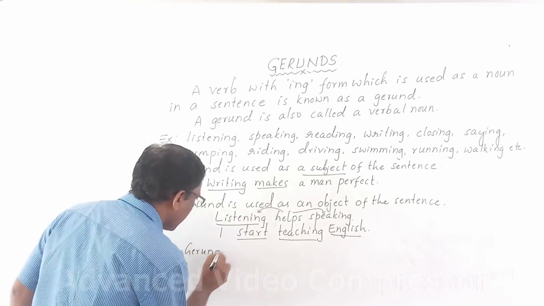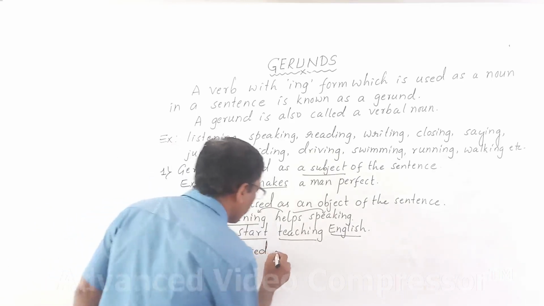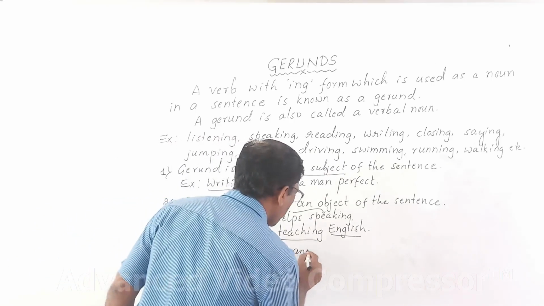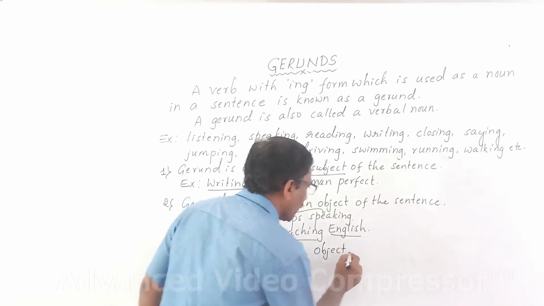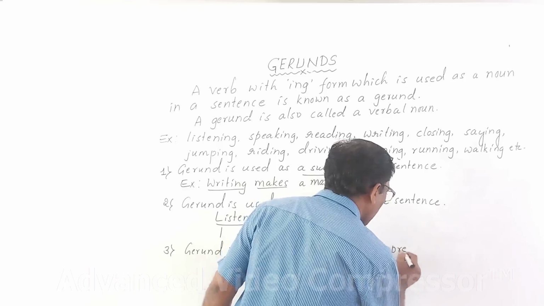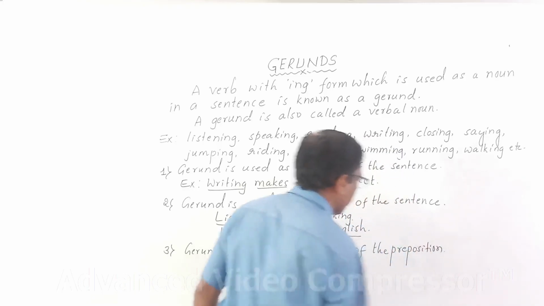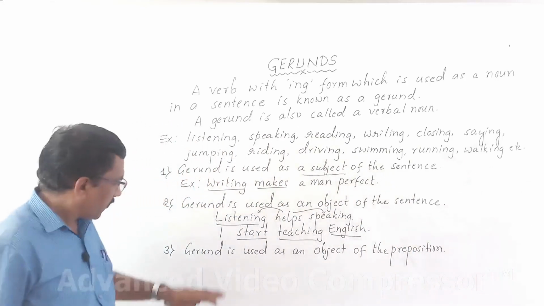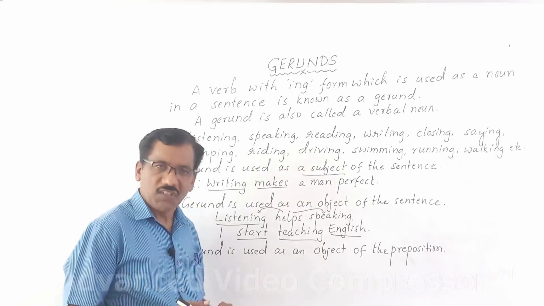Okay, now third function, third use of gerund is gerund is used as an object of the preposition. An object of the preposition. Okay, please see here. Gerund is used as an object of the preposition.